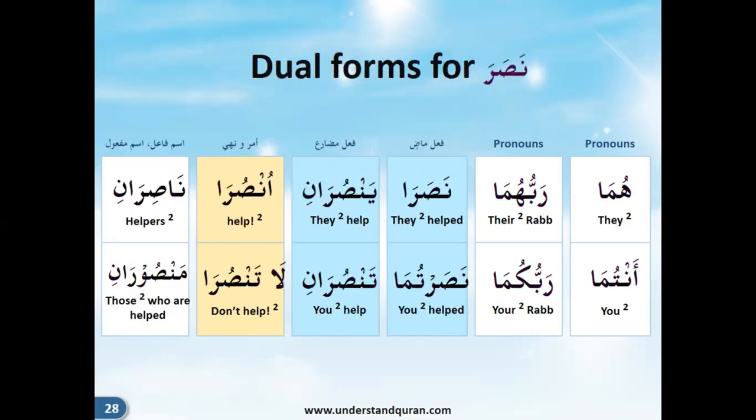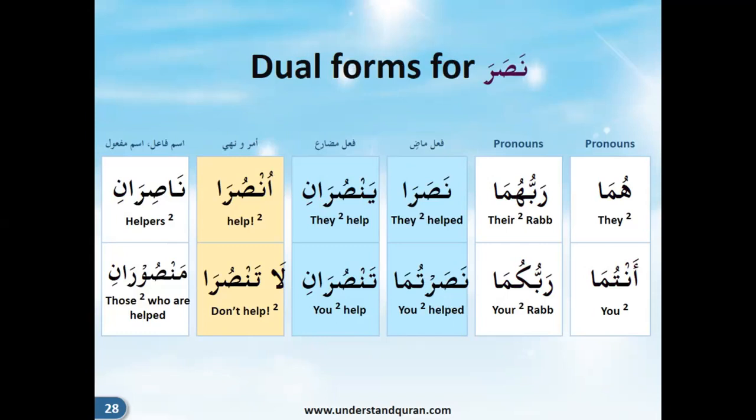So we'll take this for the verb nasara, right? Nasara, they two helped. Nasartuma, you two helped. Yansurani, they two are helping or will help. Tansurani, you two are helping or you two will help.